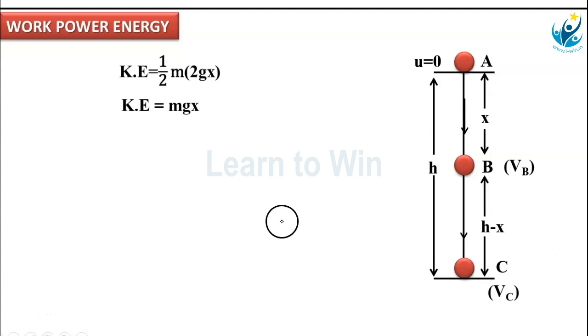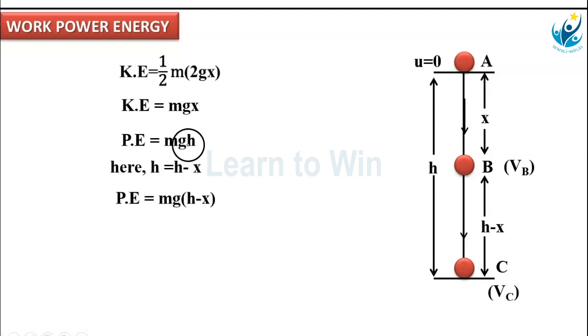What is potential energy at B point? From the ground, what is the height of the ball when it is at B? That is h minus x. Now the usual potential energy formula is mgh, but h here is the height of the ball at B from the ground, which is h minus x. Hence, potential energy equals mg into h minus x, which is mgh minus mgx.